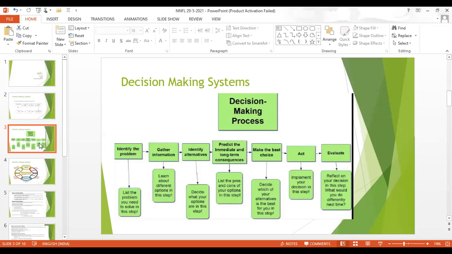Decide what your options are in this step. Predict the immediate and long term consequences. Make the best choice among the alternatives. Then act and evaluate. This decision making system is a cyclic process.